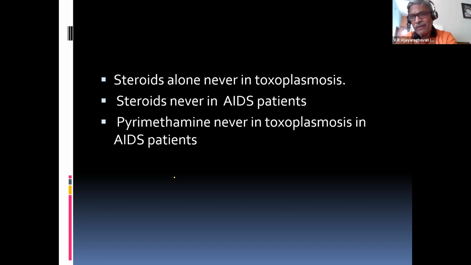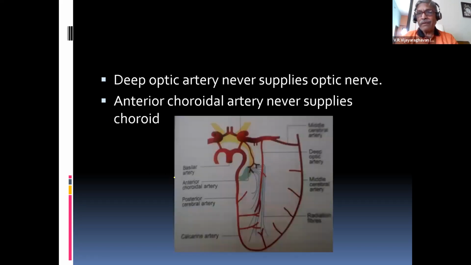Same thing with pyrimethamine. Normally we give it to normal persons. Pyrimethamine can produce bone marrow suppression. It's a bone marrow suppressor. So naturally, in Toxoplasma patients with AIDS, it is better to avoid pyrimethamine.